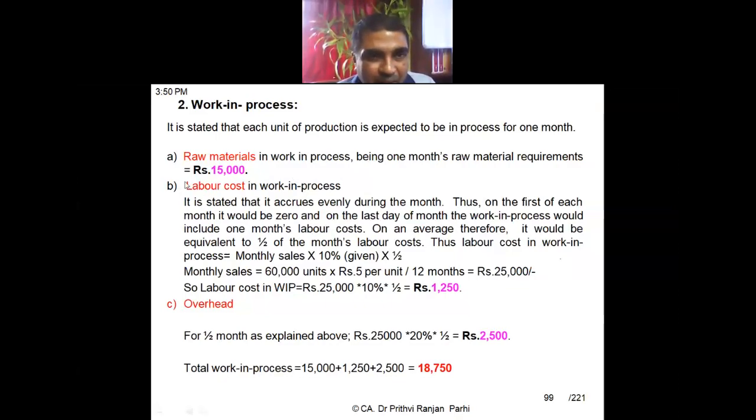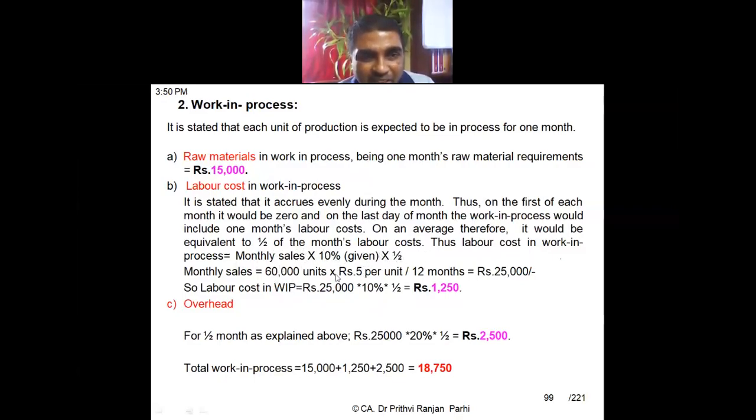Now labor cost in WIP. It's stated that it accrues evenly during the month. Thus, on the first of each month it could be zero, or on the last day of the month it could include the full 1 month labor cost. So, on an average, it would be half of the month's labor cost. Thus, labor cost in the work in progress is equal to monthly sales, and the labor cost component is 10%. So, monthly sales into 10% into half.